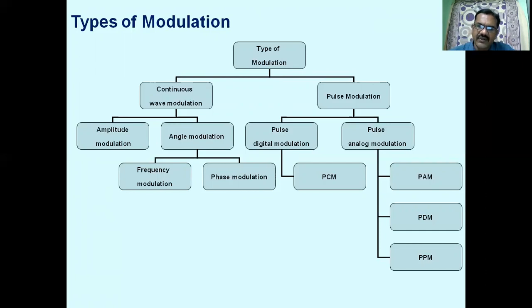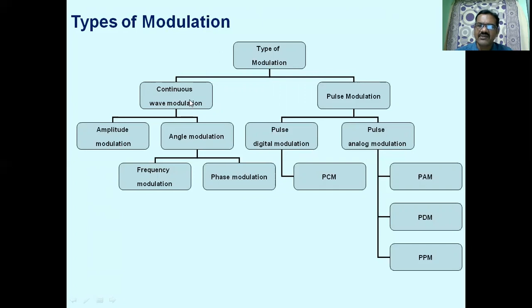When message amplitude is increasing, phase of the carrier is to be increased. When message amplitude is decreasing, the phase of the carrier is to be decreased. So phase modulation is the angle modulation technique where phase of the carrier is varied in accordance with the amplitude of message signal. So in all these types of modulations, we use the carrier, which is a continuous wave.